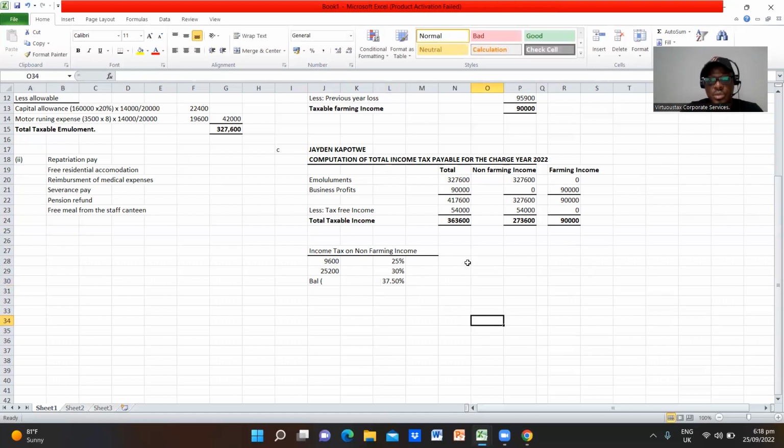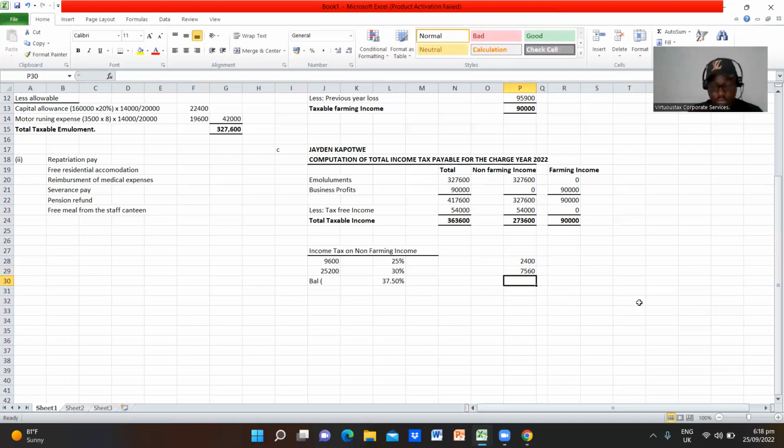Okay, so now let's go. We are going to put it there, so it's 2,400. I know you can do your computation there. So 25,200 multiplied by 30% is 7,560. All right. Okay, enter.